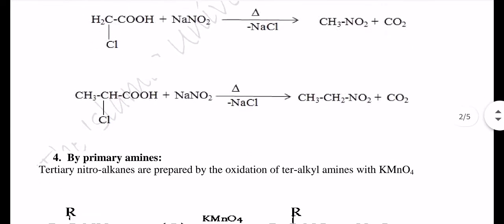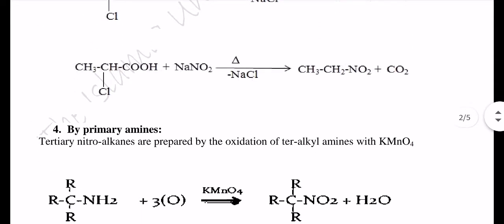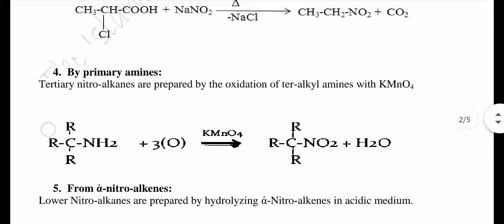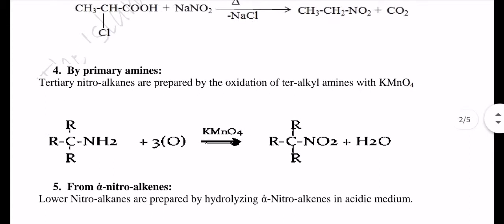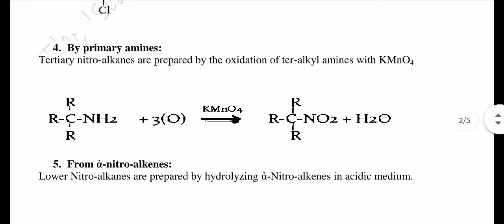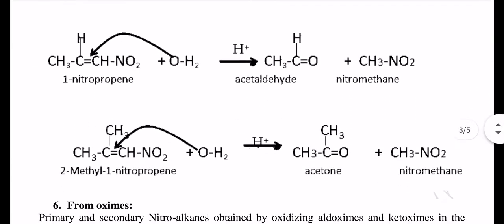The next one is from amines. Tertiary nitroalkanes are prepared by oxidation of tertiary alkyl amines with KMnO4, potassium permanganate. Now the reaction is given. The fifth one is from alpha-nitroalkenes. Lower nitroalkanes are prepared by hydrolyzing alpha-nitroalkenes in acidic medium. You can see the reaction here.